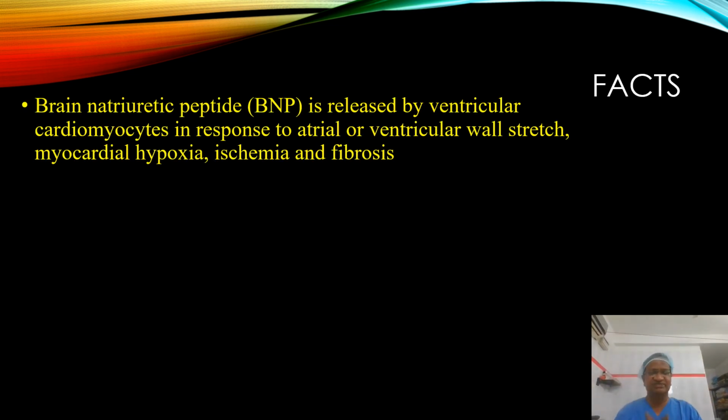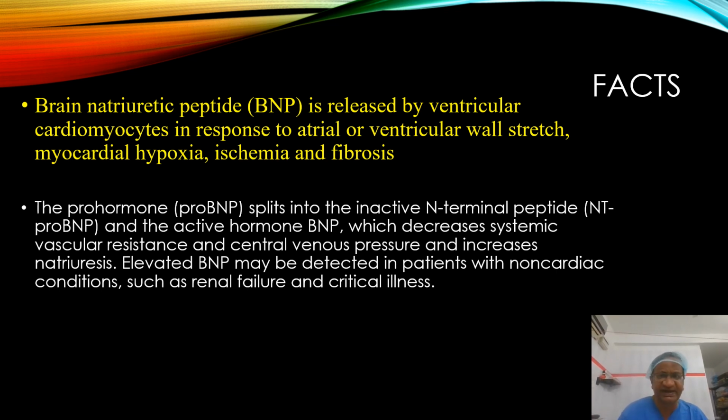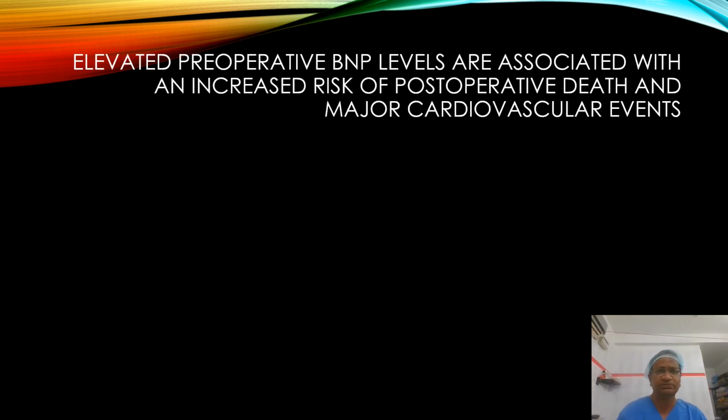Now there are certain facts. Brain natriuretic peptide is released by ventricular myocytes in response to wall stretch, myocardial ischemia, and fibrosis. It splits into an inactive terminal fragment, and the active part decreases SVR. Elevated BNP may be detected even in patients with non-cardiac illness. BNP is increased in myocardial ischemia, but BNP is also increased in renal failure. Elevated pre-op BNP levels are associated with increased risk of postoperative deaths and major cardiovascular events.